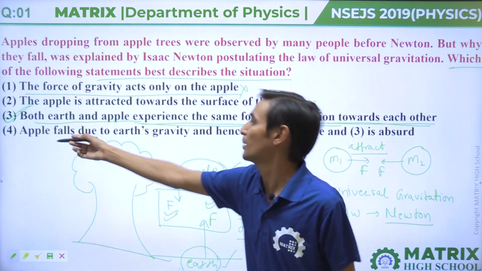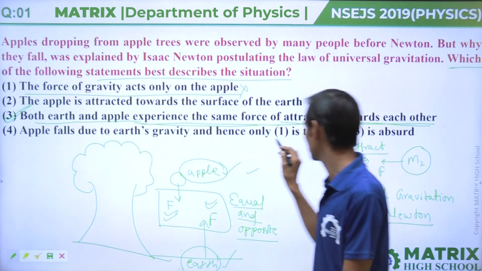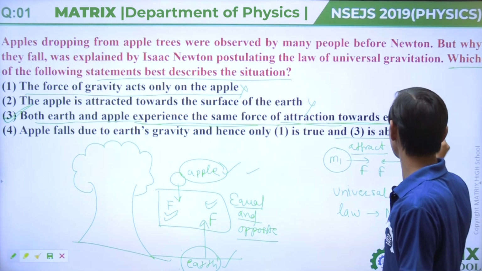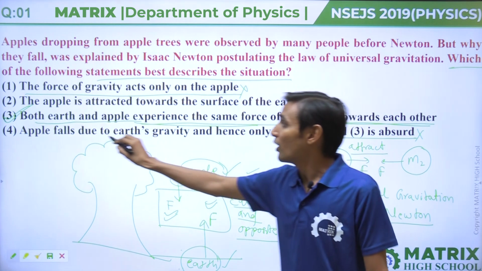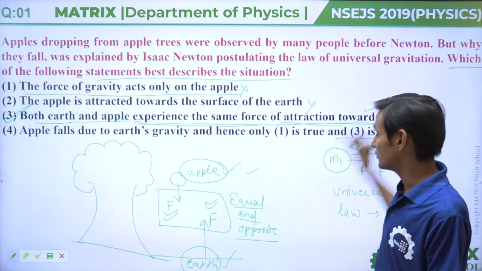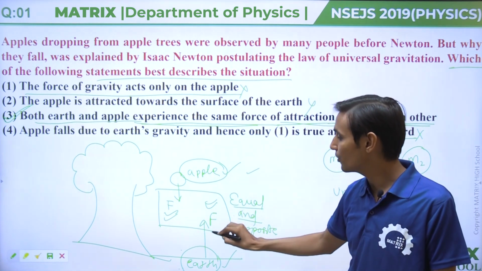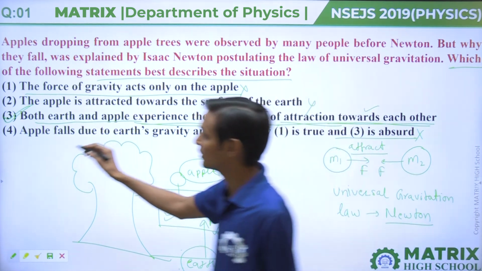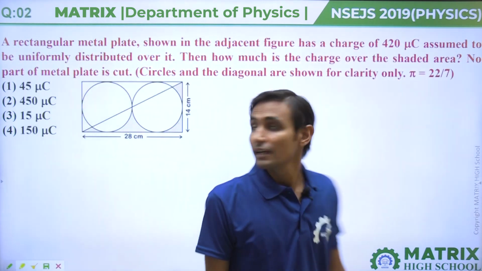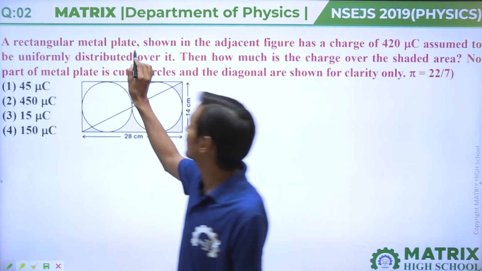The fourth option says the apple falls due to earth's gravity and hence only 1 and 2 are correct, and the third is absurd. No, the third option is correct. The apple falls due to gravity, but the force is also applied on the earth. Okay, so the third option is your answer. Clear? Question number second says a rectangular metal plate.